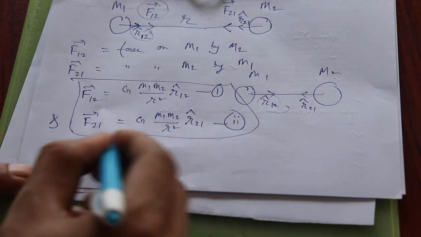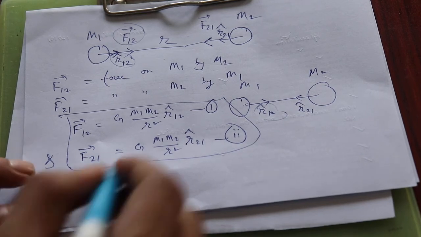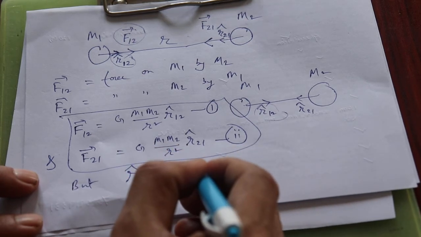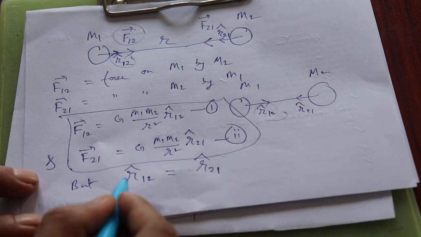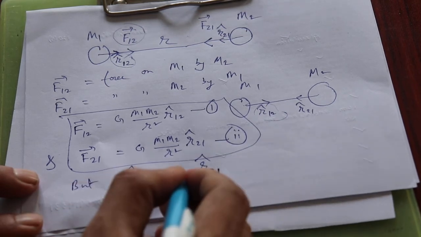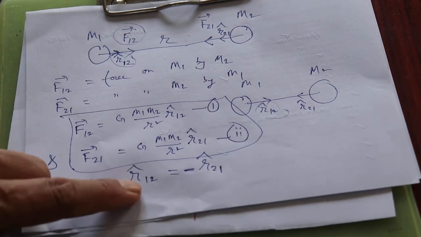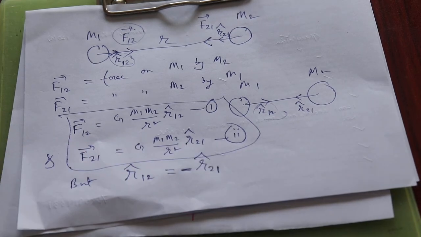But remember, from vector algebra, which I have not taught you yet, just for the time being, remember this formula: r12 cap is equal to r21 cap, but there should be a minus sign here, there should be an opposition. So don't forget this. r12 cap is equal to minus r21 cap. If you reverse the indices, a negative sign comes up. So using this, you put it in the above formula.